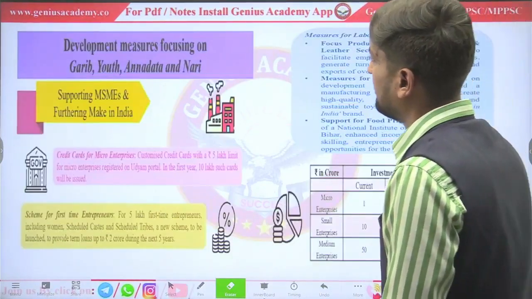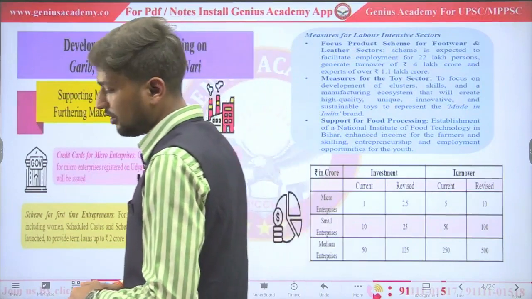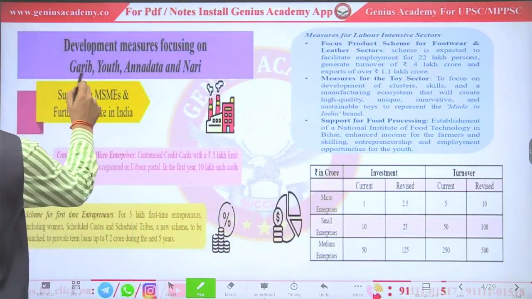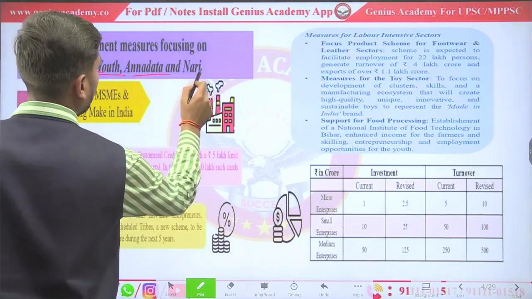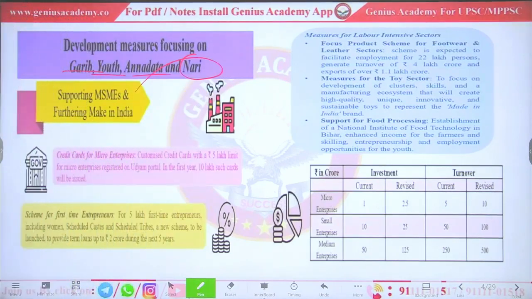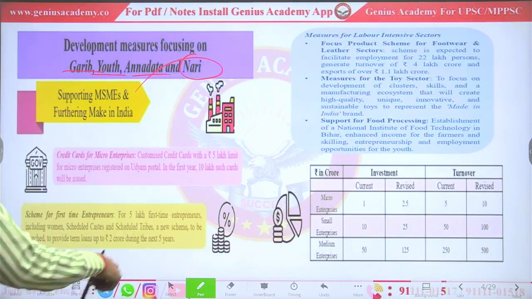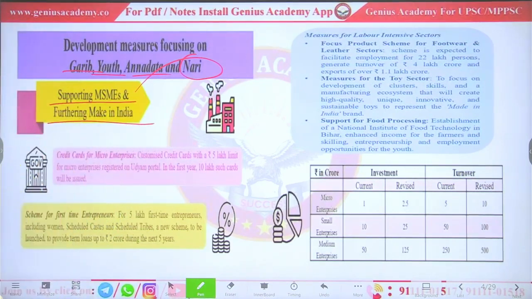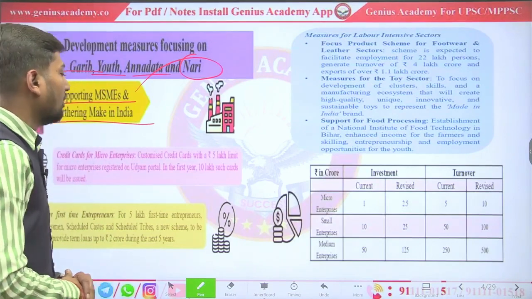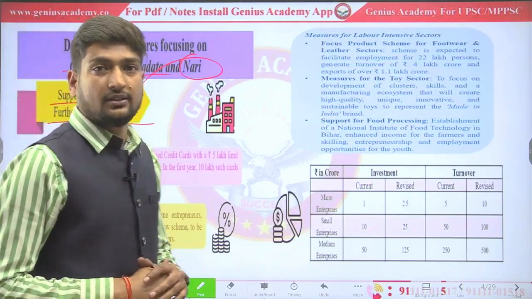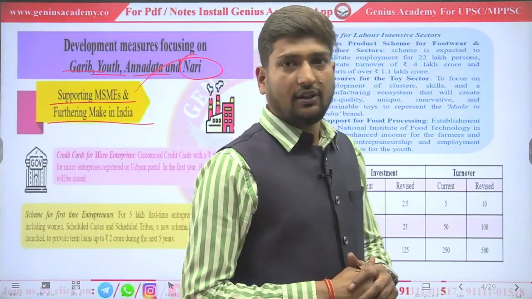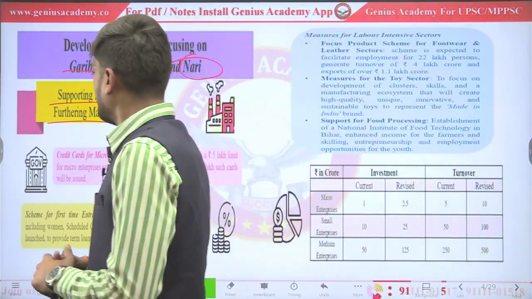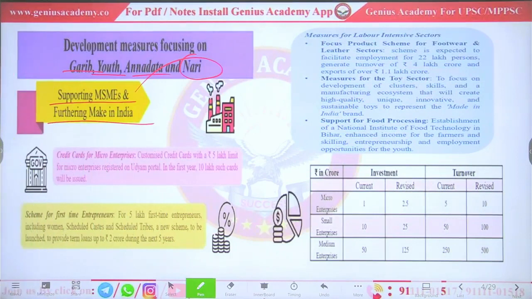Let's go to next. What are the development measures the government is focusing on? Government is focusing on Garib, youth, Annadata and Nari. So in that segment, government is supporting MSME and future Make in India. So by developing our manufacturing sector, government can boost economy and employment.